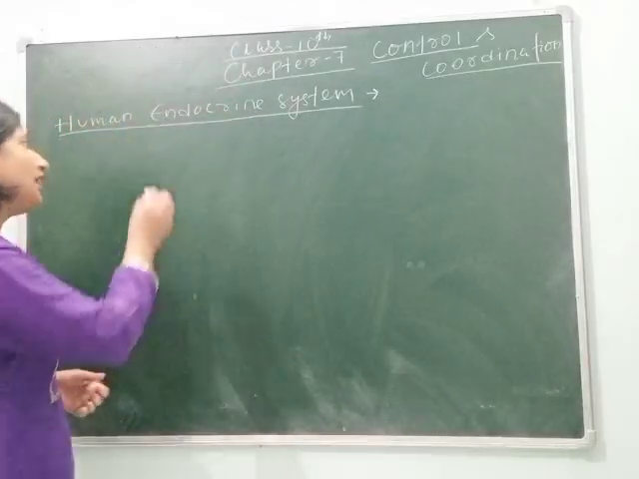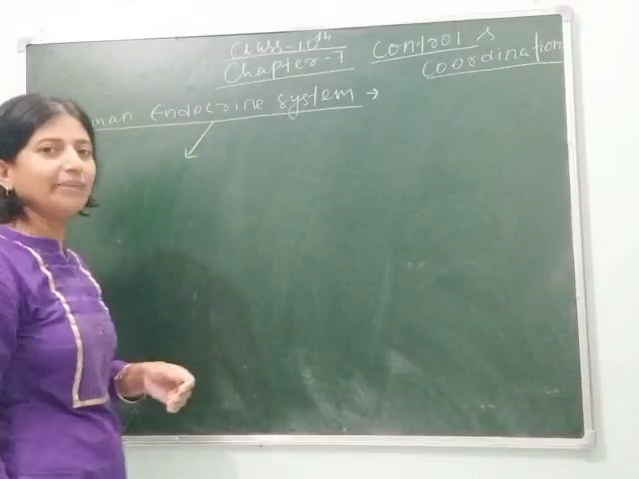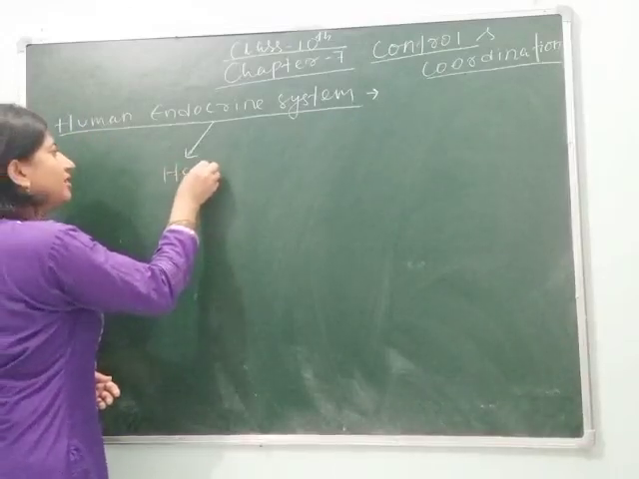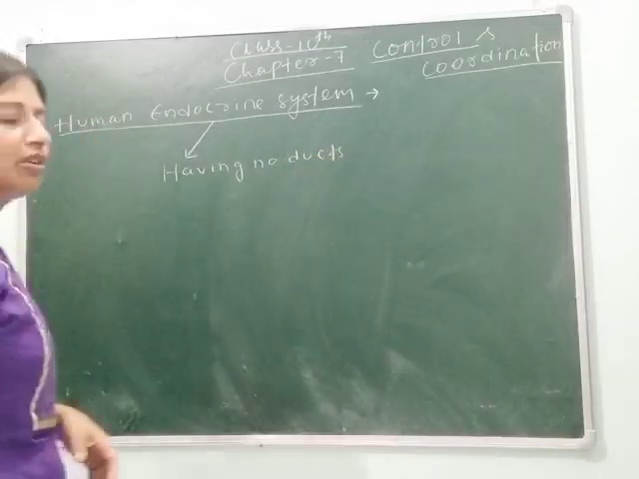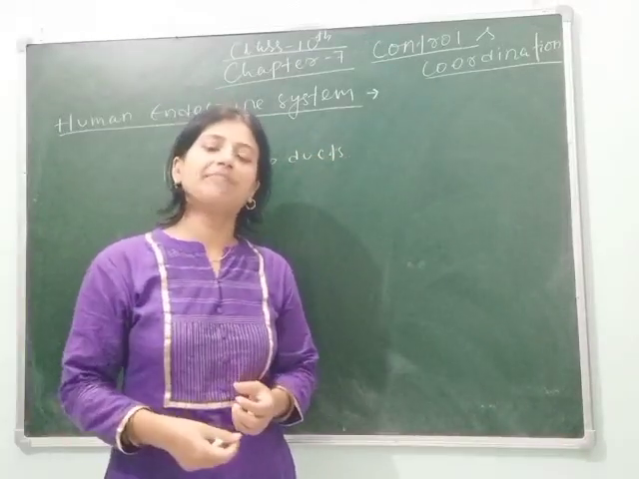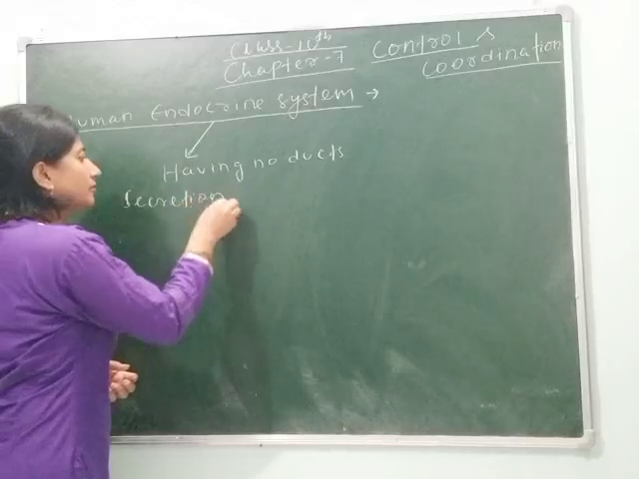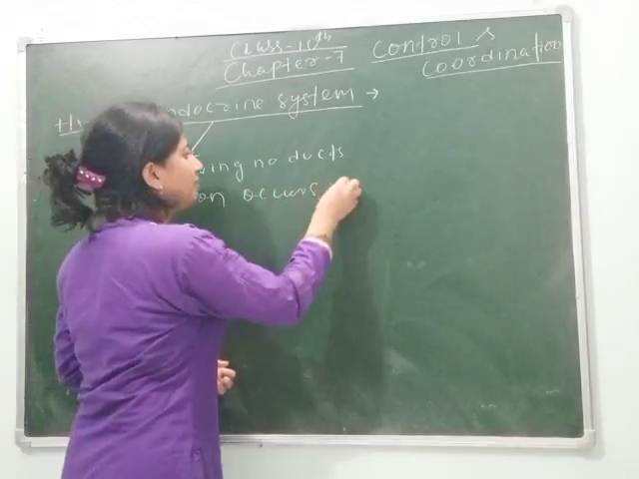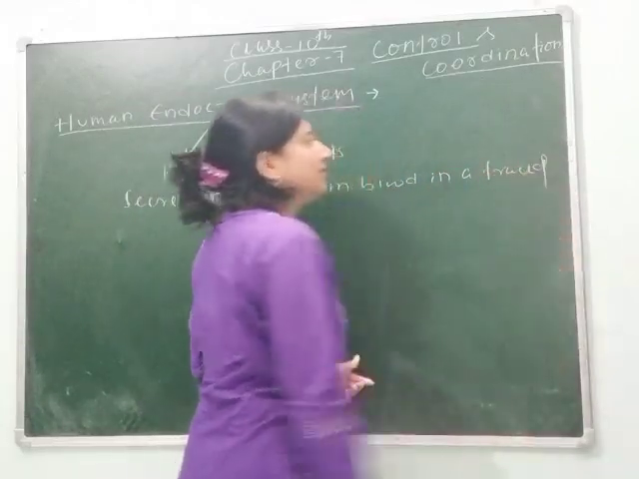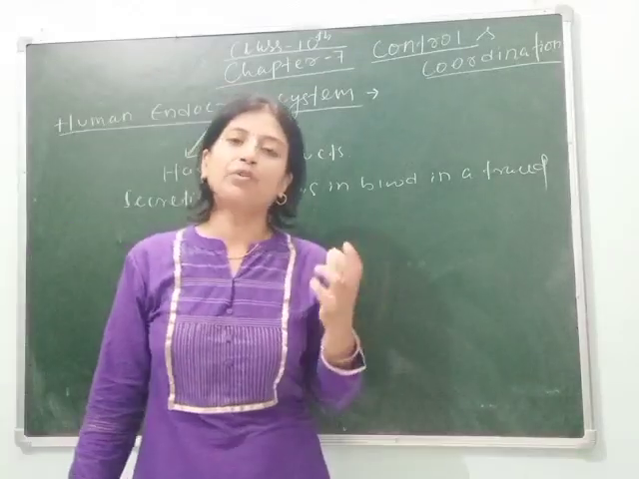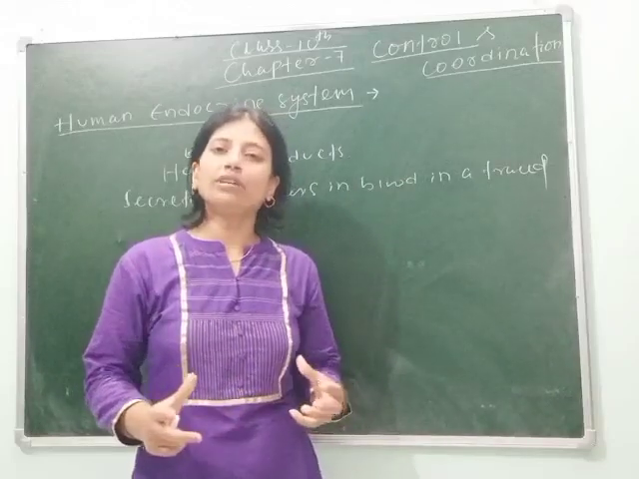So let's understand what the endocrine system is. Endocrine means ductless glands, having no ducts. These are the glands in our body which have no ducts, but their secretion occurs in a trace amount into the blood. All these hormones from endocrine glands are secreted continuously into the blood, and through the bloodstream they are transported all over the body.